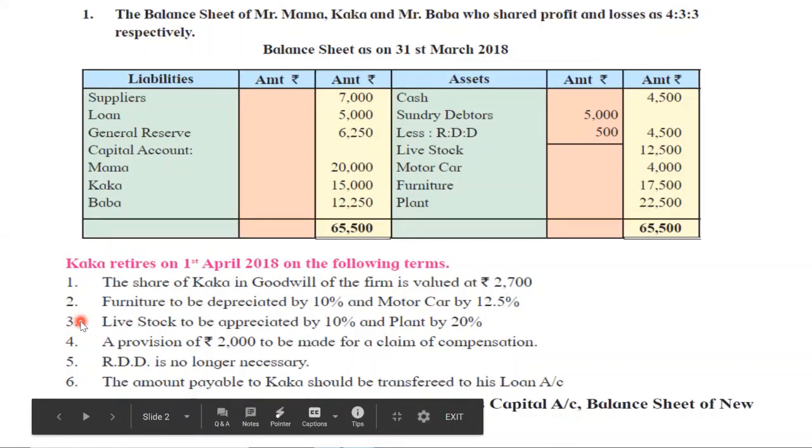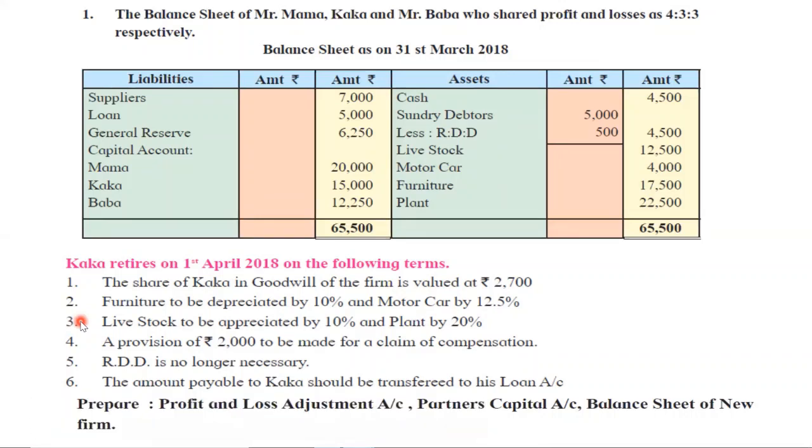Now see here how we are going to solve a question. We are going to solve the question in the same sequence which we were using in admission of partners. When admission of partners is done, first of all we prepare P&L adjustment account or revaluation account. Then partners capital account, and third is the new balance sheet, the updated balance sheet after retirement of the partner.